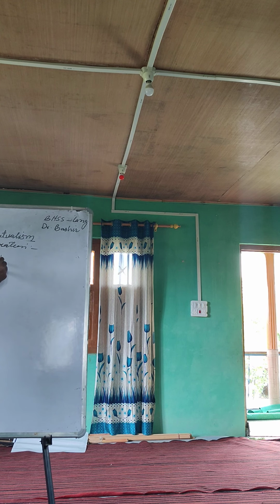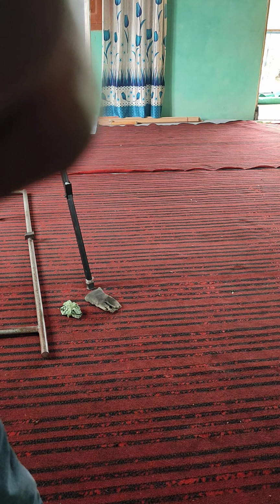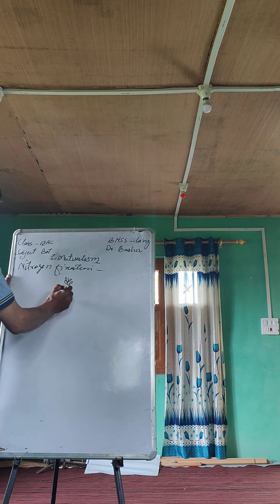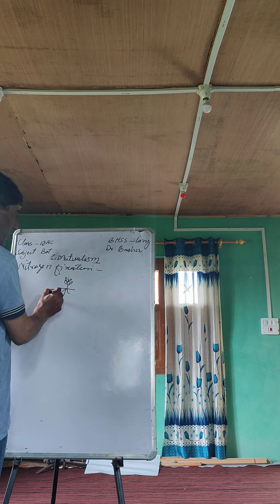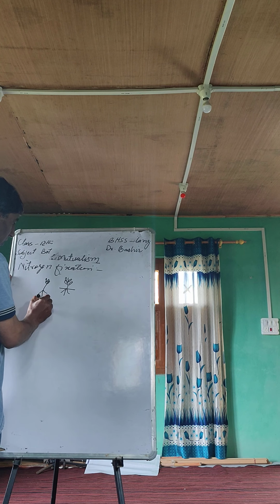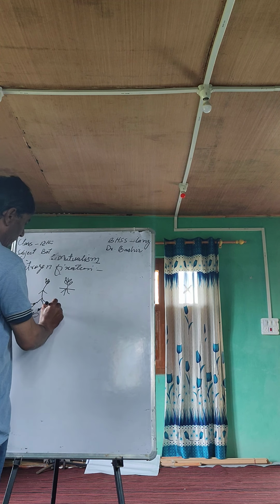Root nodules are special kinds of thickenings of the roots of plants. These plants contain bacteria, and the bacteria